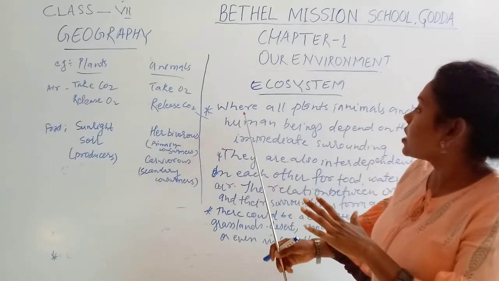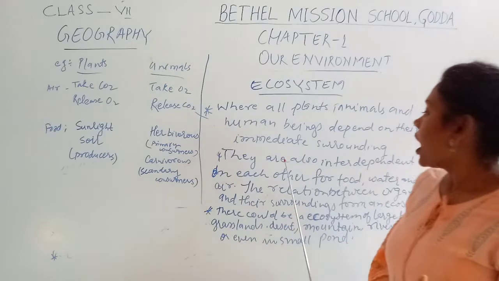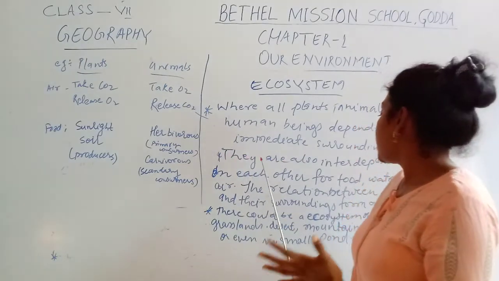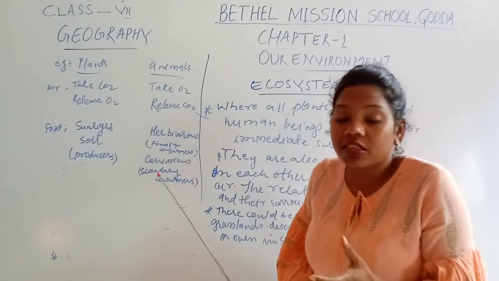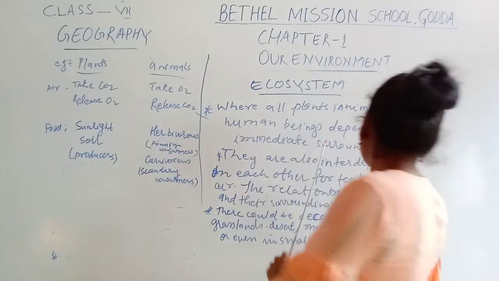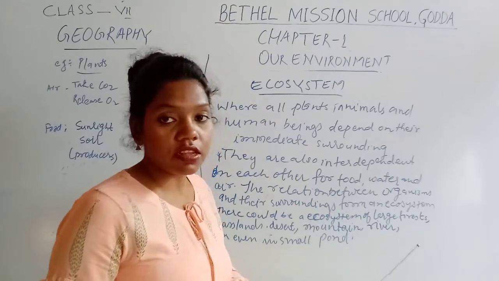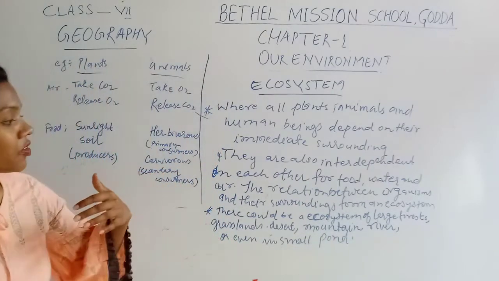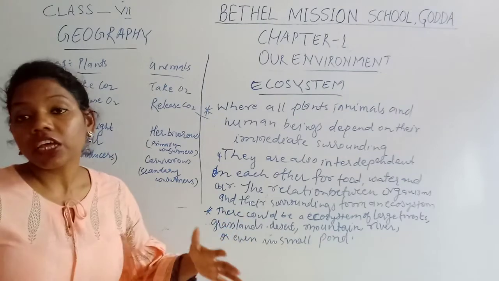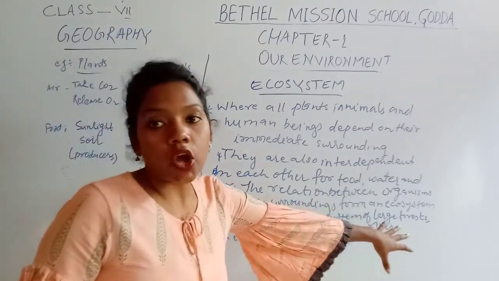So these are the immediate surroundings that we depend on. They are also interdependent, for food, for water, and for the air. The relationship between the organism and the surroundings forms an ecosystem. That means the relationship between the organism and the environment in which it lives forms an ecosystem.